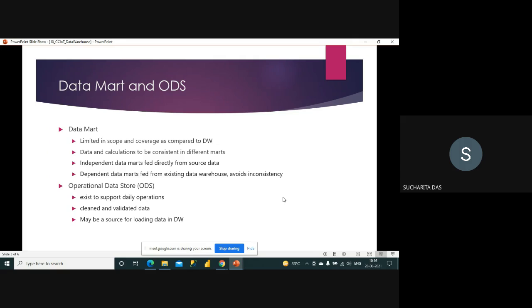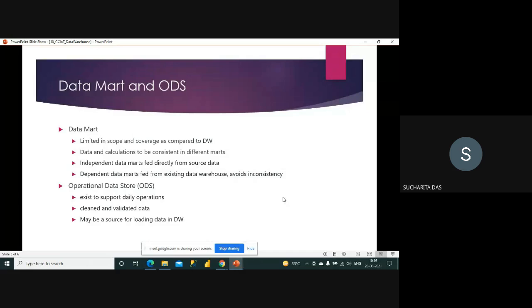Okay, so say I want to do the analysis only on the fixed deposit data. So instead of the entire banking data, it's only the fixed deposit data that is being stored here in the data mart, and whatever queries are getting executed, the analysis is being done. So it is easy, right? First of all, it is a subset of data, so the volume is less, and the data is of similar type, all the data is about the fixed deposit. So it is easy to work on, okay, performance wise also, and it is convenient also.